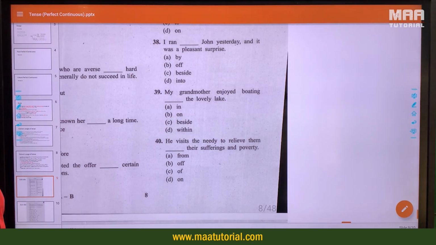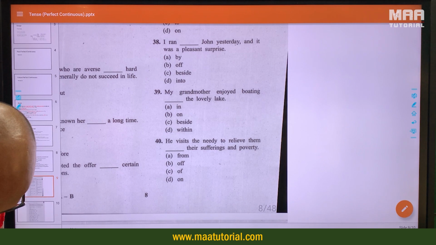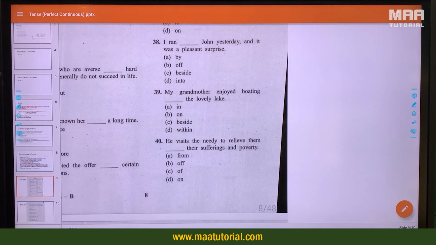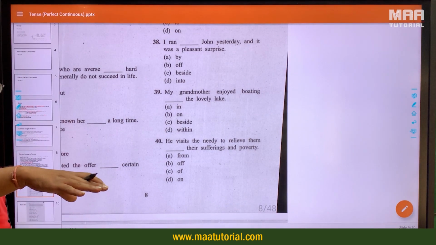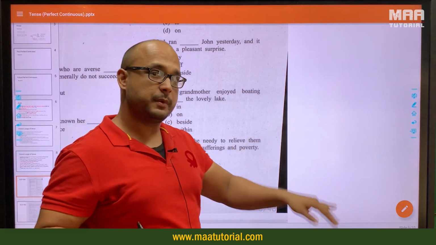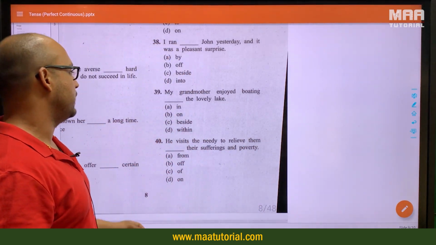My grandmother enjoyed boating on the lovely lake. So, boating on the lovely lake. She was boating on the lovely lake. The boat floats on. If you're swimming in the lake, but if you're boating on the lake.